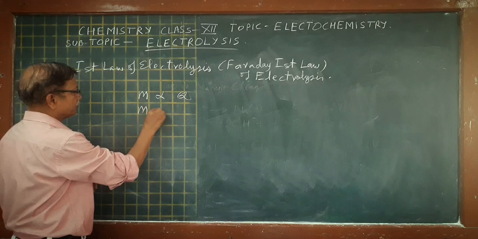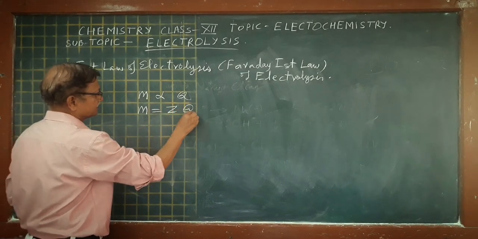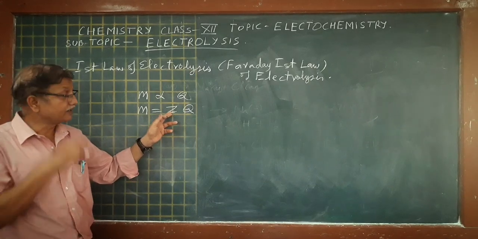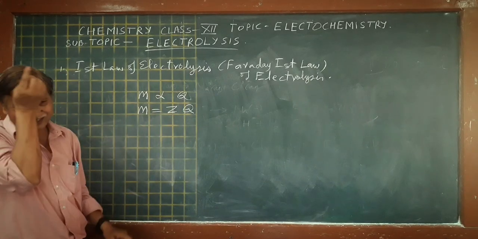So M equals ZQ, where Z is the electrochemical equivalent weight, the proportionality constant.